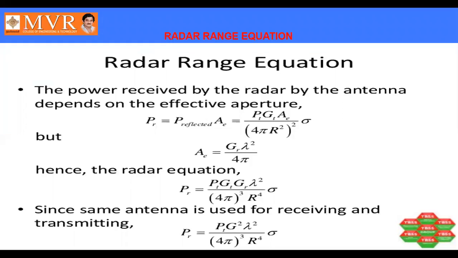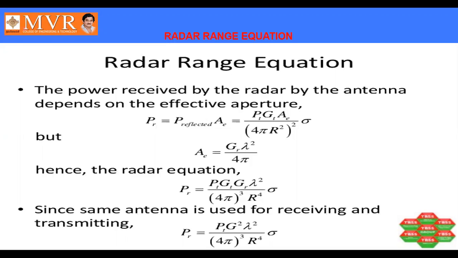Hence, in order to predict the radar range, first of all, you need to know how the radar range equation is derived. So once again, I'm repeating how the radar range is derived. This is very important. That is the only reason why we are deriving the equation again and again.